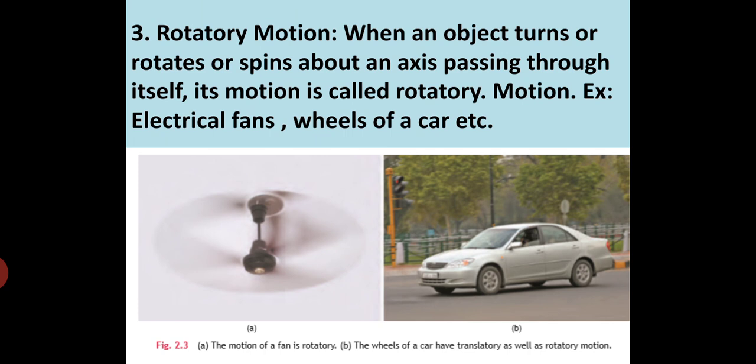In the middle you can see it's constant and continuous, the blades are moving, so it is rotating on its own axis. So we call it rotatory motion. And apart from this, the wheels of a car, again, are rotatory motion.